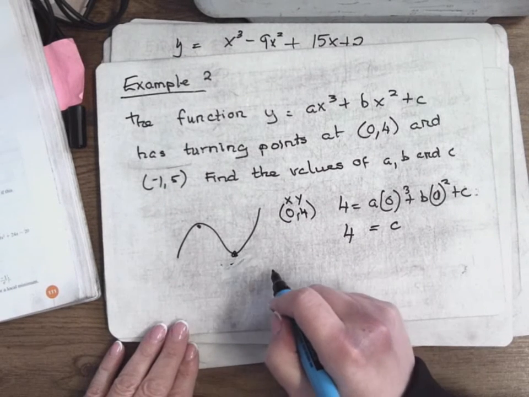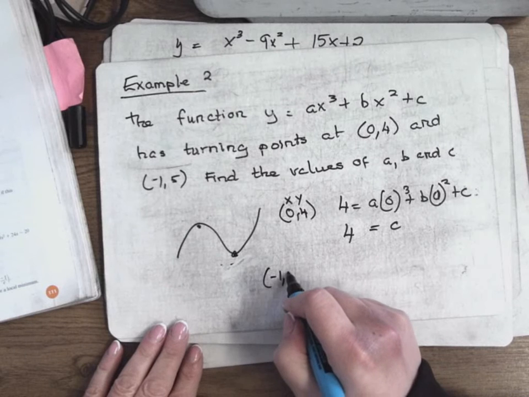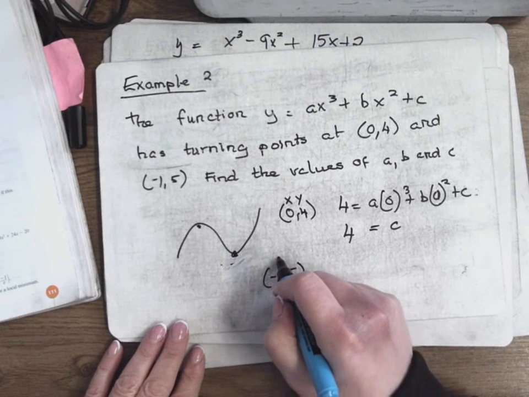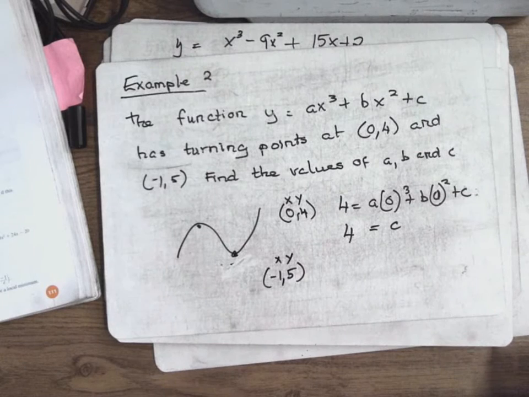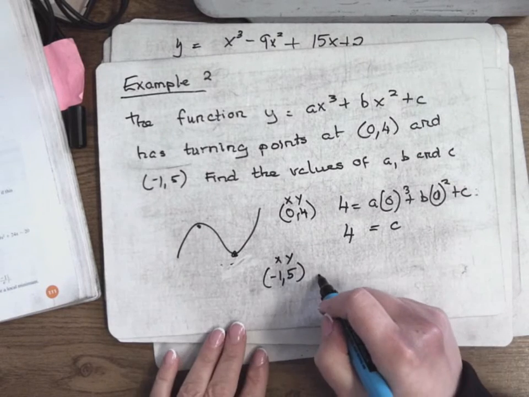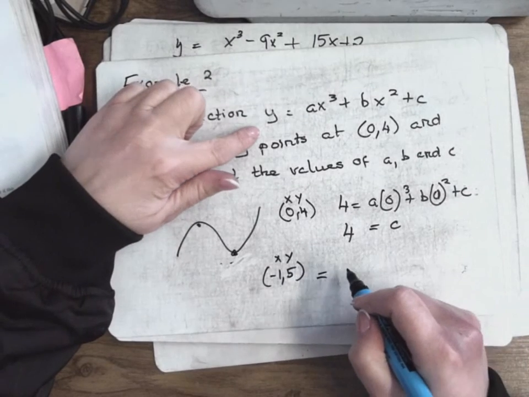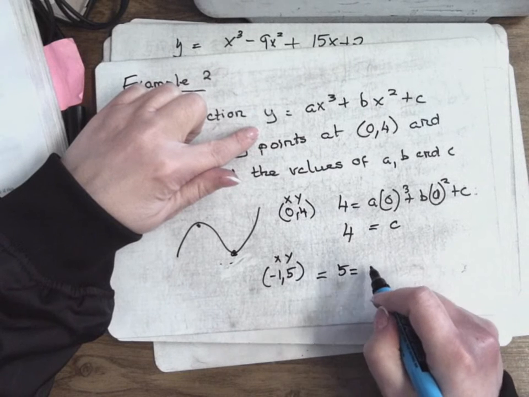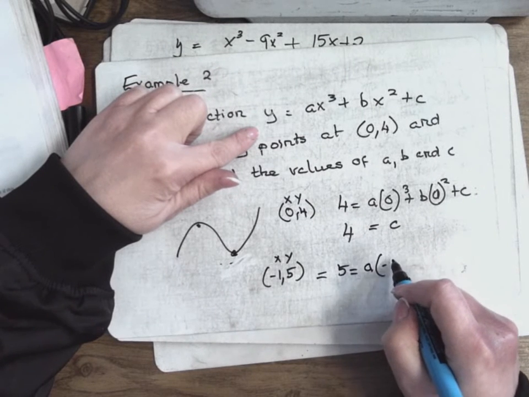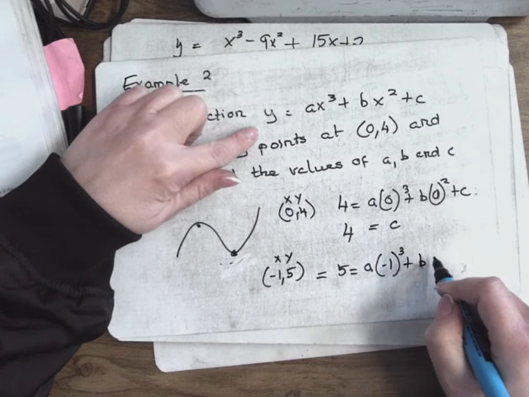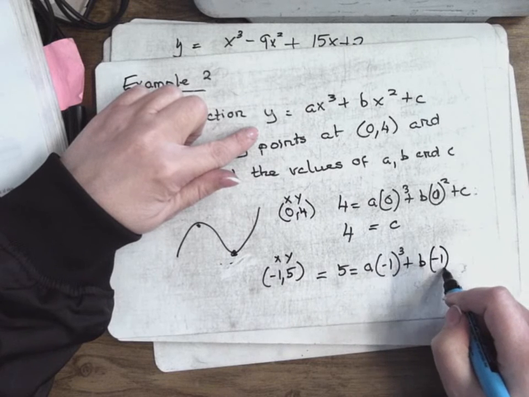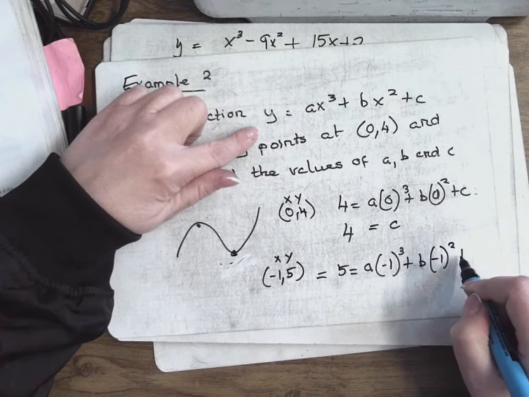It also goes through the point minus 1, 5. So I'm going back up there. Everywhere I see an x, I'm putting in a minus 1. Everywhere I see a y, I'm putting in a 5. So 5 is equal to a times minus 1 cubed plus b times minus 1 squared plus c.